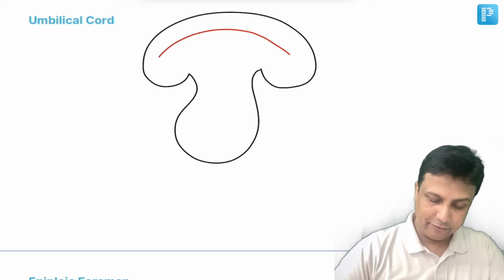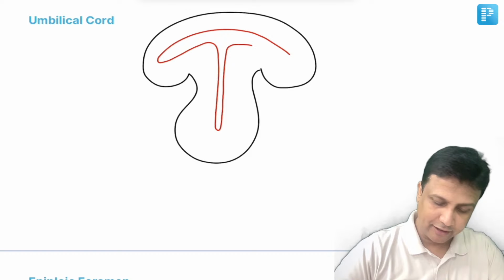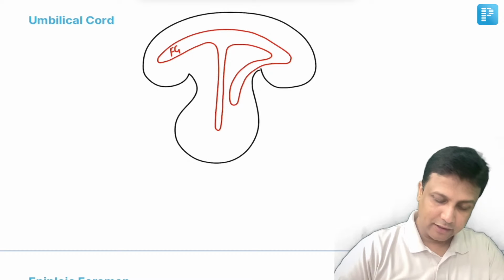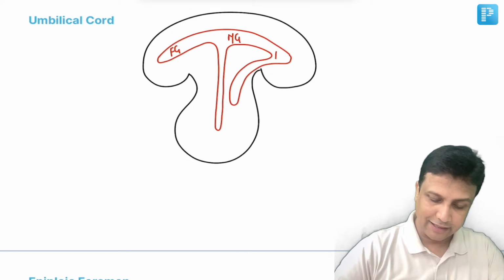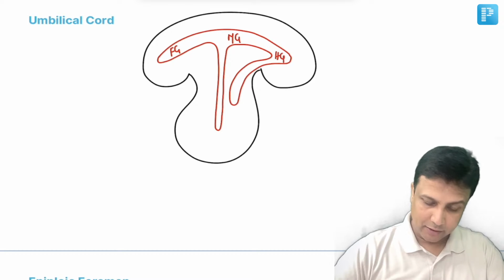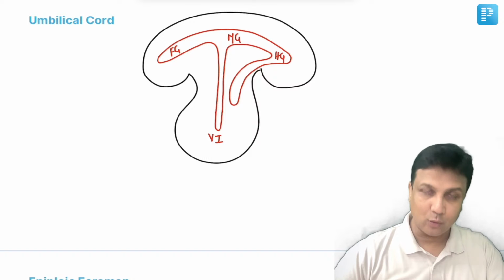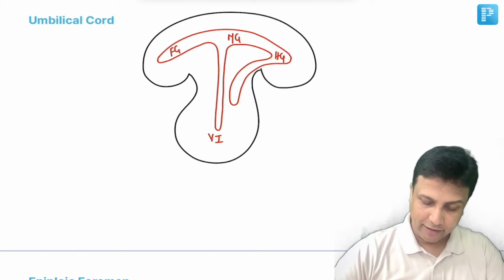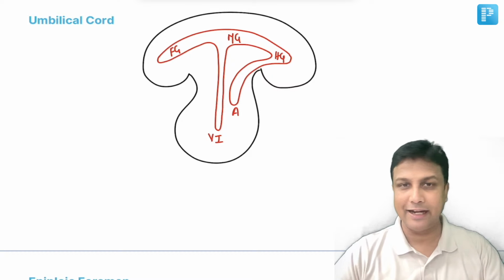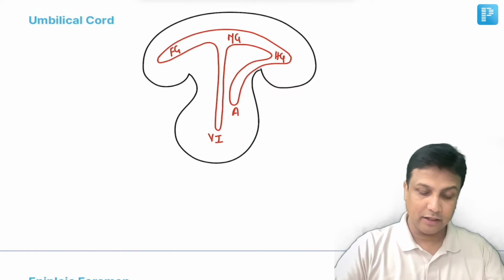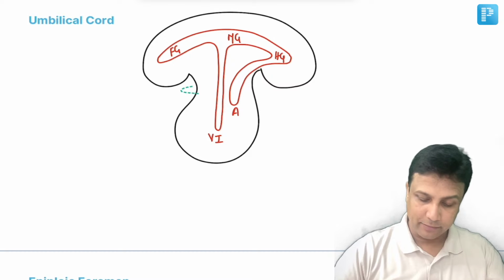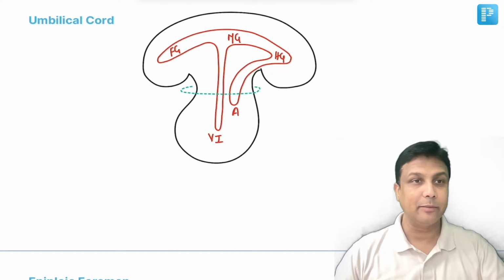Then after that, my dear friend, the endoderm. Endoderm is the one which is going to form your entire gut here. Now, this one here will be the foregut, this one will be the midgut, and this one will be the hindgut. The midgut will give rise to a duct here, that is the vitello-intestinal duct, and the hindgut will give rise to this extension known as allantois. And this one here will be the future umbilical cord, my dear friend.